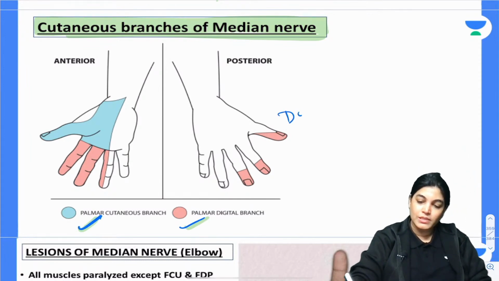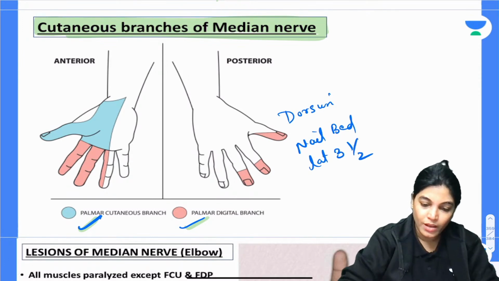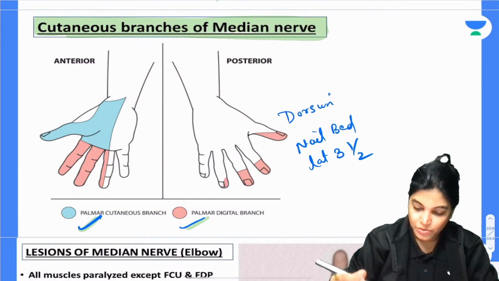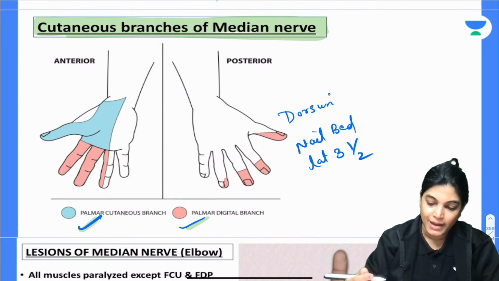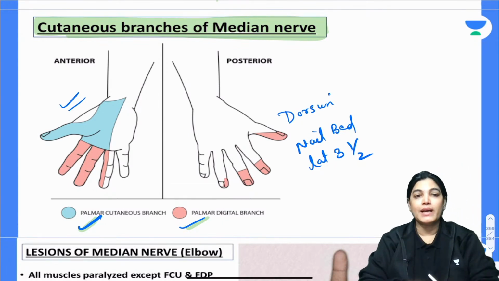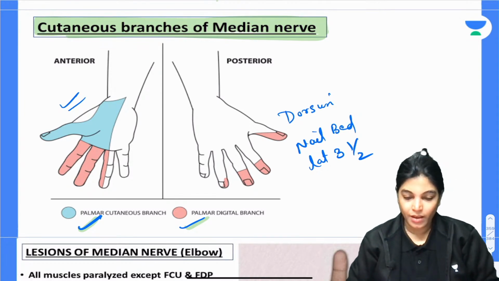On the dorsum of the hand, it is giving innervation to the nail beds, the lateral 3.5. And the palmar cutaneous branch is giving innervation to the lateral 3.5 fingers of the palm, as you can see in the diagram.